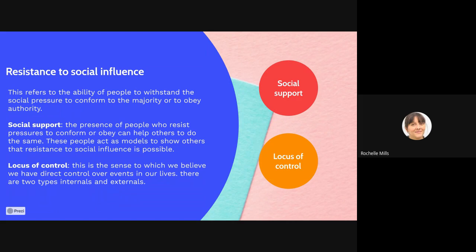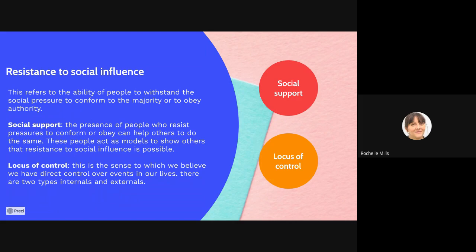Okay, so please be aware of that and make sure you look at the wording of the question because it might say resistance to conformity, or in the item it might be conformity, it might not be obedience, or if it says social influence it could be either. So please really think about the wording of the question for this. So, resistance to social influence refers to the ability of people to withstand the social pressure to conform to the majority or obey authority. There's two explanations within this: social support and locus of control.